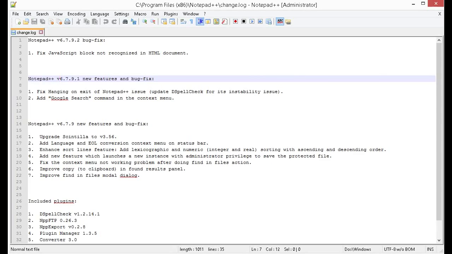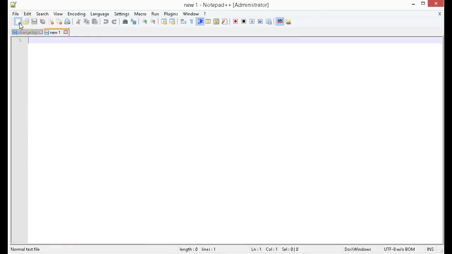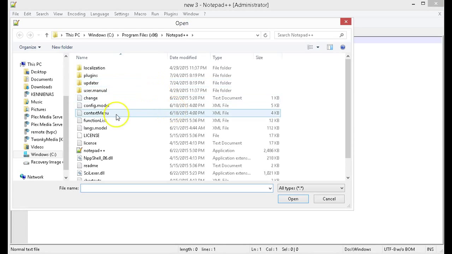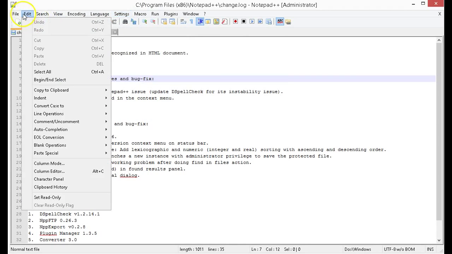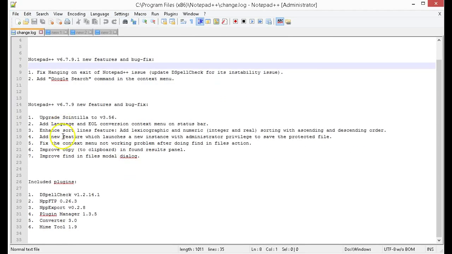Coming in at number 3 is Notepad Plus. It is pretty similar to Notepad. Some differences are that you can have tabs for each one. You can open different notepads and they are in a different tab. You can run macros. You can actually create macros, and programmers use this one a lot.